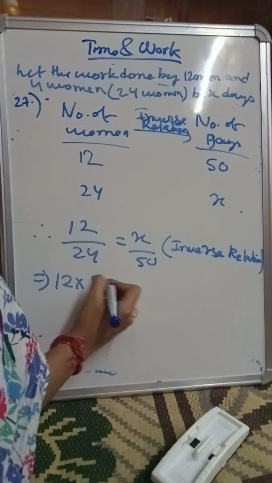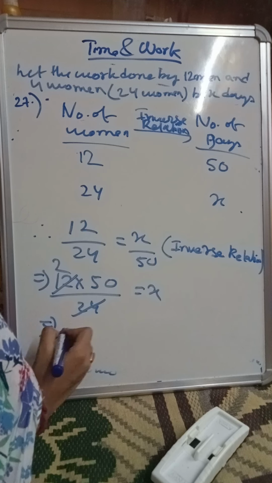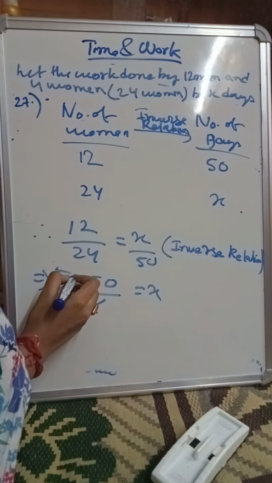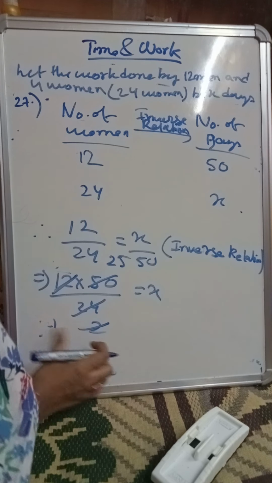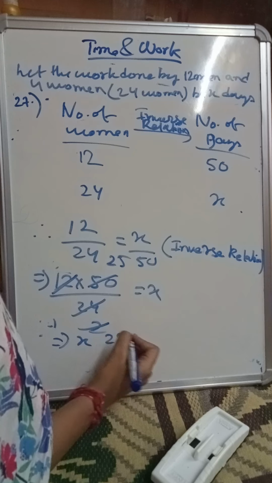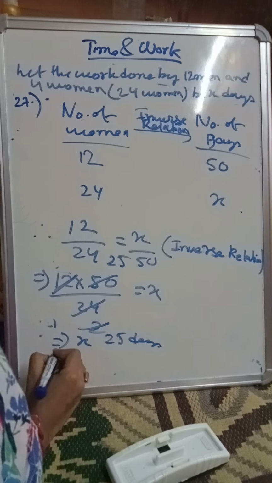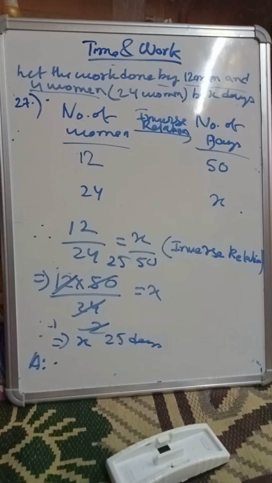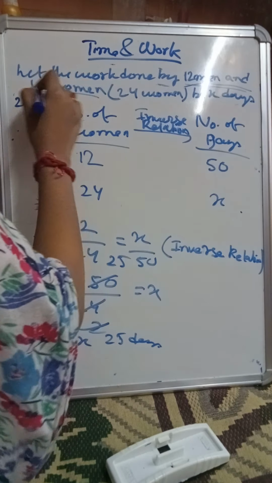So what is the value of x? 12 into 50 by 24 equals x. So this will cancel out, this will be 2 here, and this will be 25. So x is 25 days. So how will we write the answer? In the answer we will write in terms of 12 men and 4 women, because we have been asked that. We have converted it, that's another thing, but we will write the answer in this only. 12 men and 4 women.